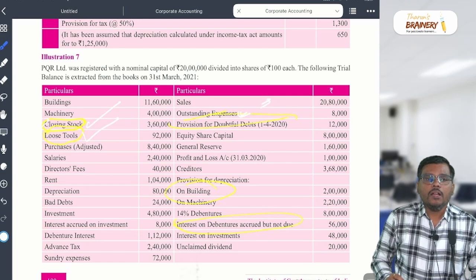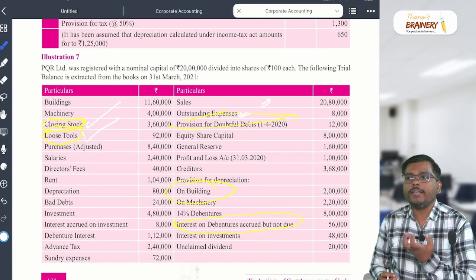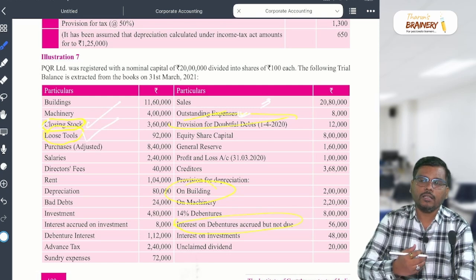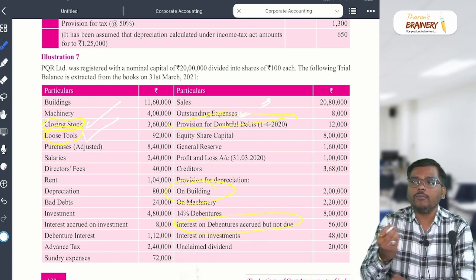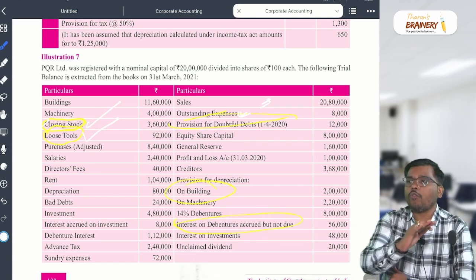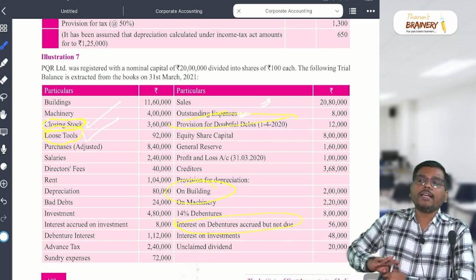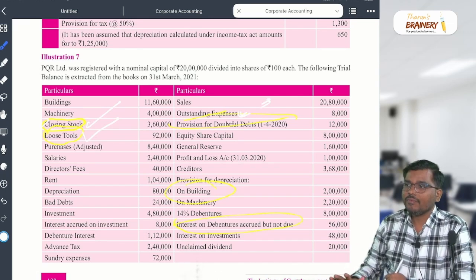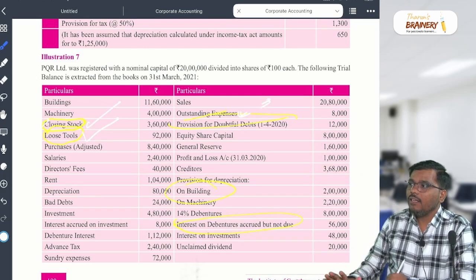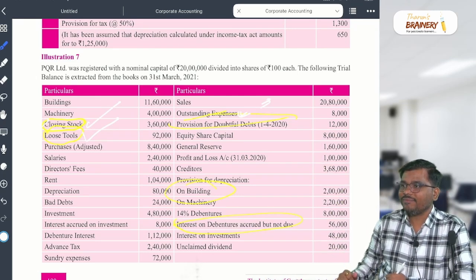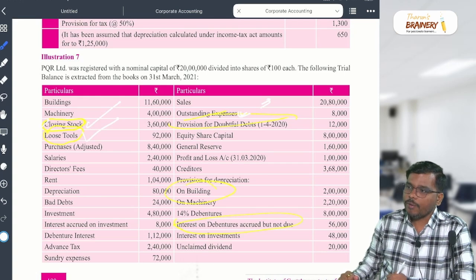They said the loose tool will be treated as a part of inventory only, because for the business they need some spare parts in loose format, so they can replace them anytime whenever they need. So don't take that as a part of machinery, don't consider it part of the asset, because it will not give you the benefit for more than, sir, 1 year. Are you getting my point or not?